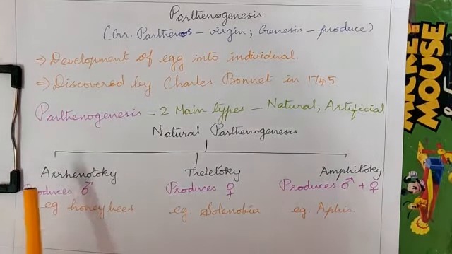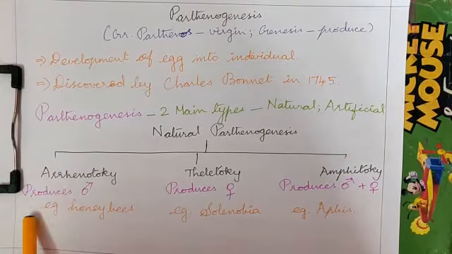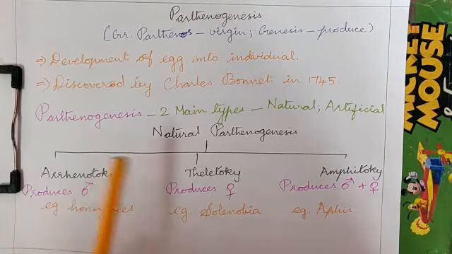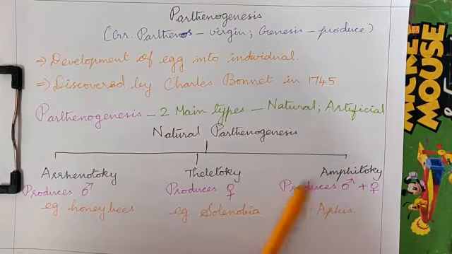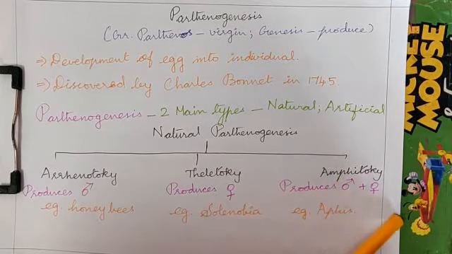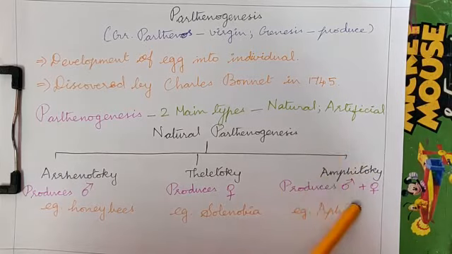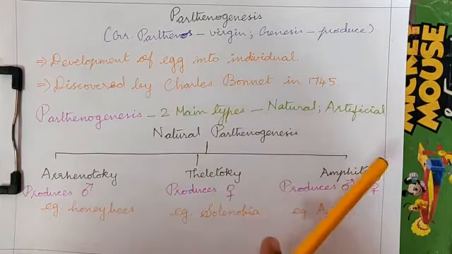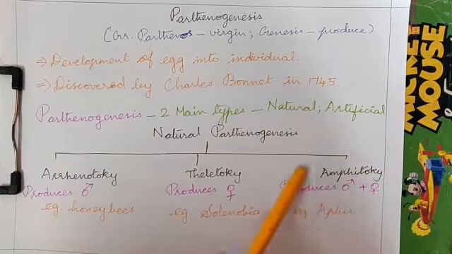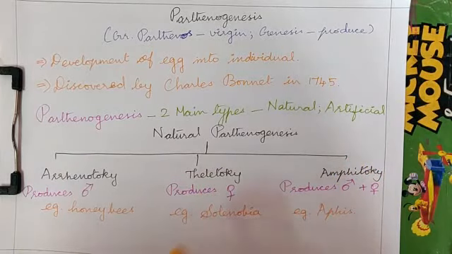can be of Archaeotochy, which produces only males; Thelytochy, which produces only females; and Amphitochy, which produces both male and female. Amphibians live both on land and in water. So amphi means both. It produces both male and female.